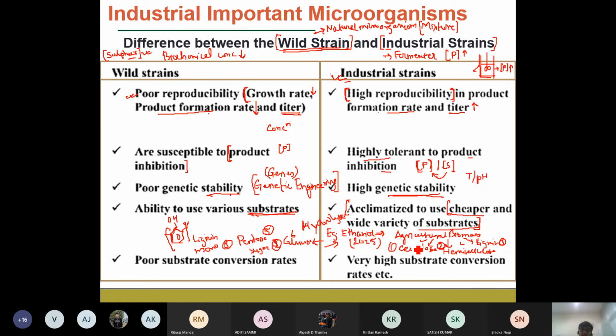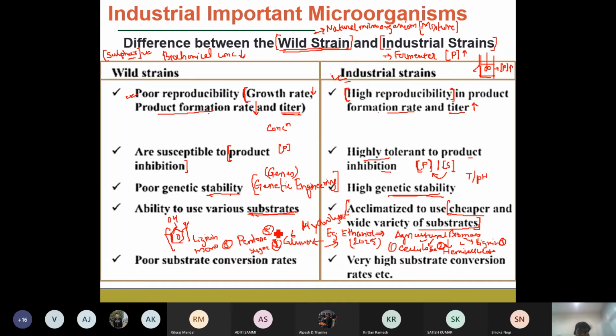So bacteria cannot directly consume this type of polymeric products or the bigger molecules. They need to be broken down into smaller derivatives. So we break down the cellulose to glucose, hemicellulose to pentose sugars, and lignin to lignin monomers. If you take the agriculture biomass, we generally have a mixture of these three components.